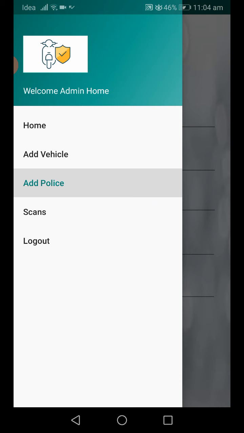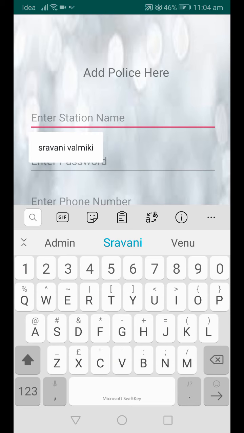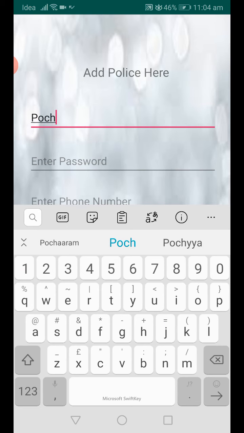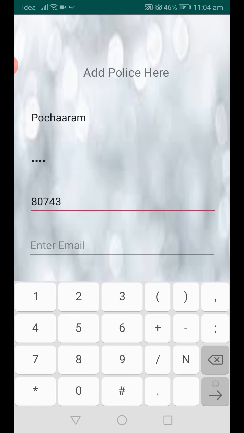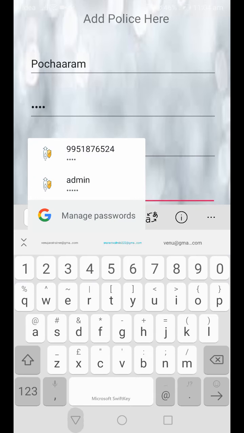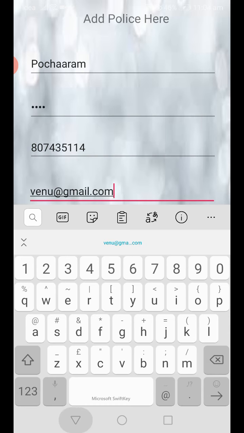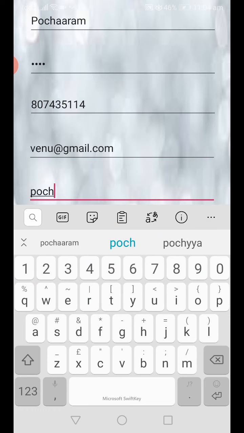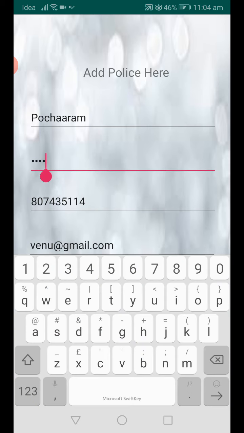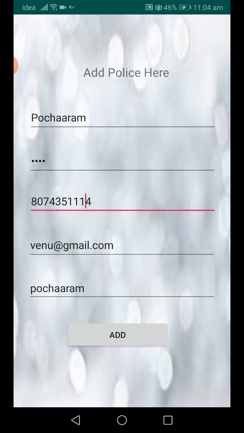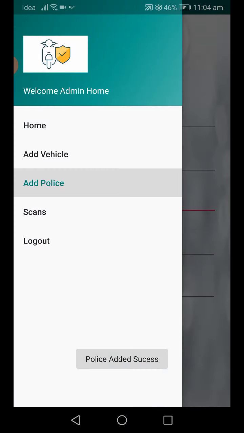Okay, so the next option is add police. If you give the registration option for the police also, then only they have the permission to act like police. So here the admin can add the police details like station name, Pocharam, password, phone number, email ID, address, add. Police added, success.